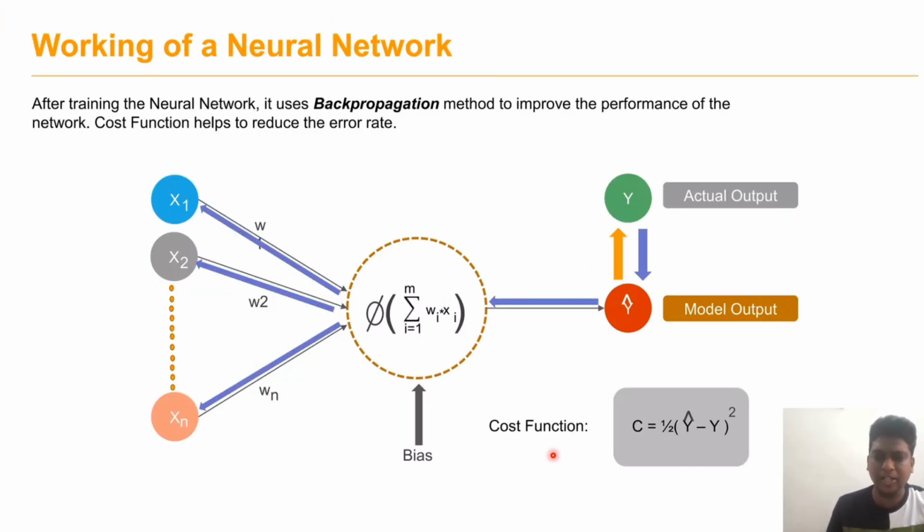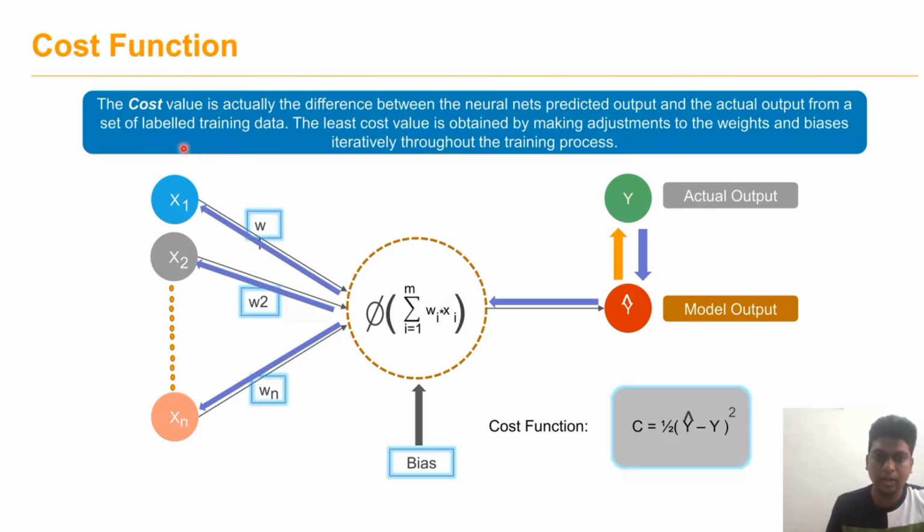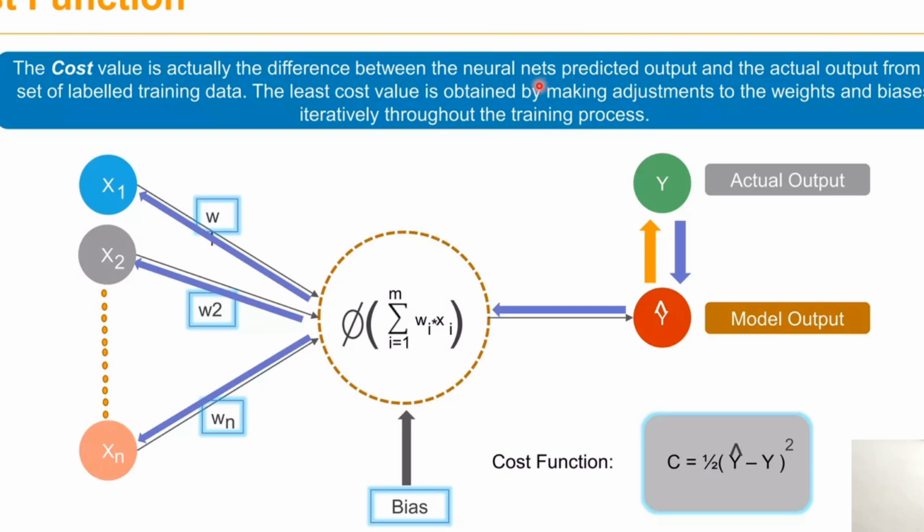What do we mean by backward propagation? The cost function value is 1 by 2 of y cap minus y, the whole square. So this is the cost function. After finding the cost function, we can reduce the error rate. After finding this cost function, we adjust the weights so that we can predict an output that is near to the actual output. Here you can see the cost value is the difference between the neural net's predicted output and the actual output. By making adjustments in these weights, we improve the output value.